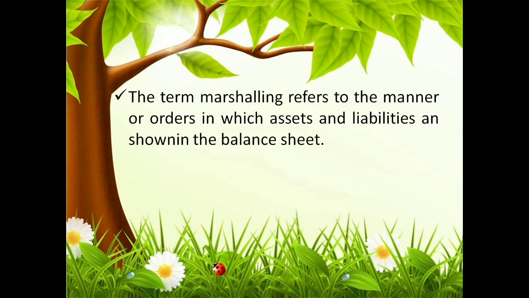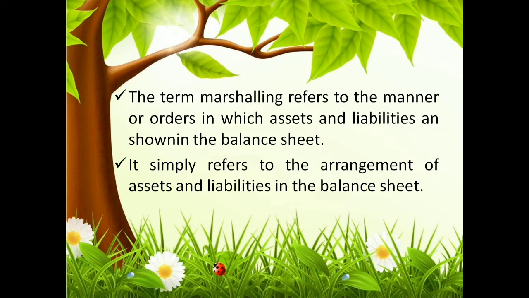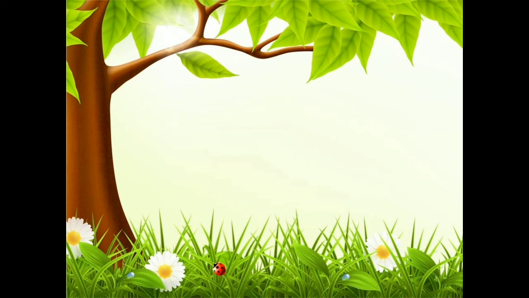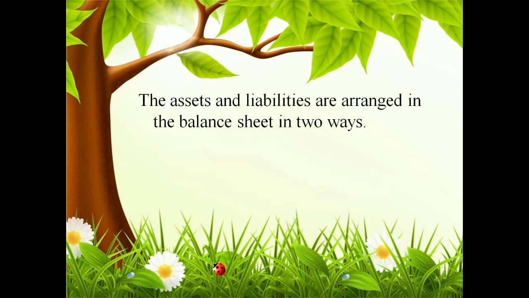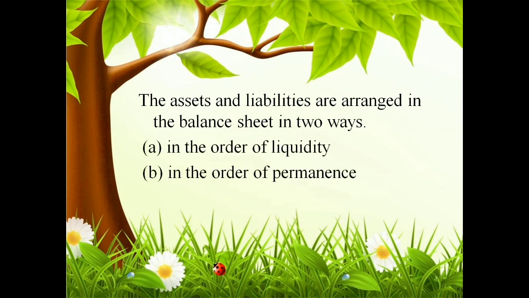And marshalling refers to the manner or order in which the assets and liabilities are shown in the balance sheet. The arrangement of assets and liabilities in the balance sheet is called the process of marshalling. And there are two ways of arranging things: in the order of liquidity and in the order of permanence.